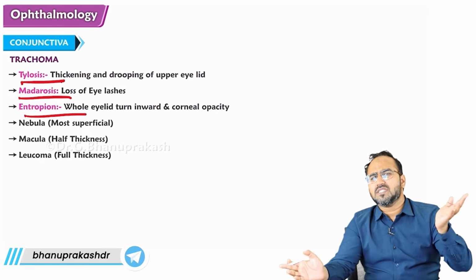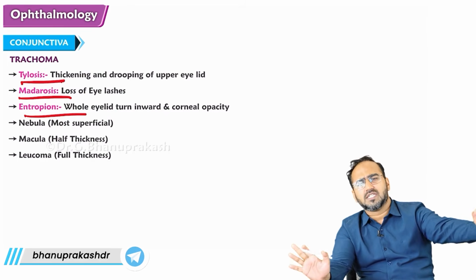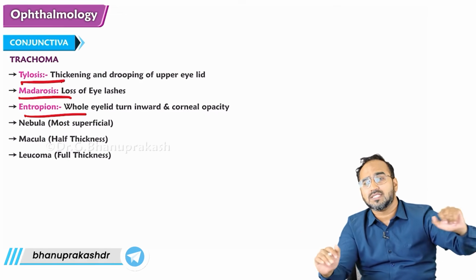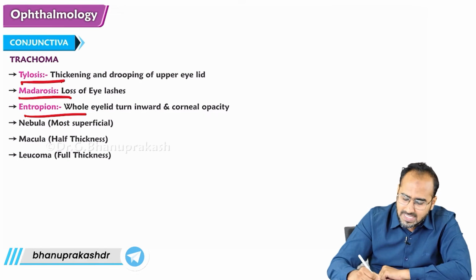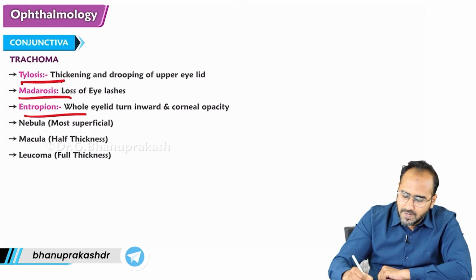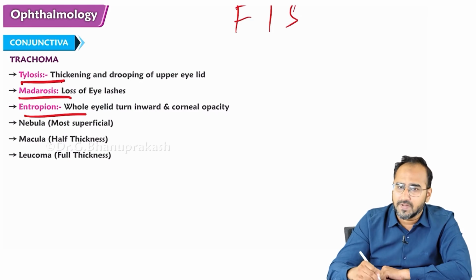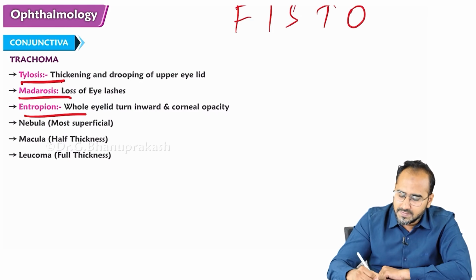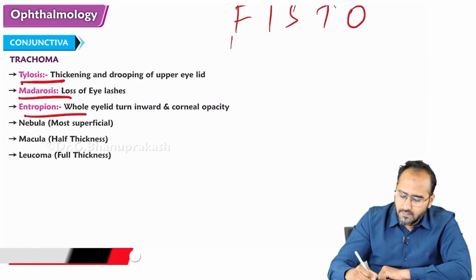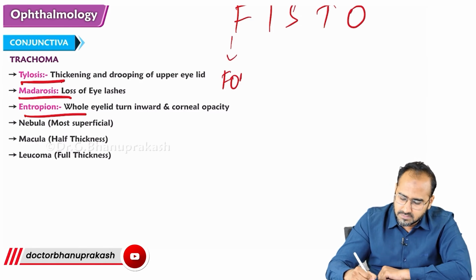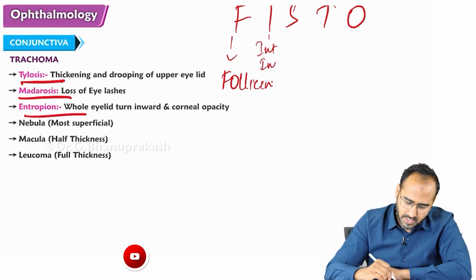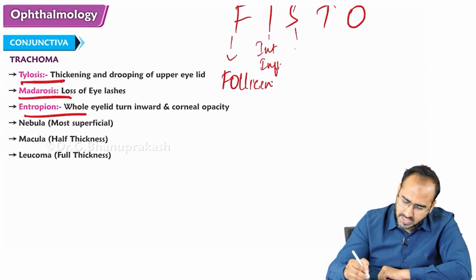As there were many features, WHO also gave a classification just to remember them. What is that classification for trachoma called? It is called FISTO classification. What does FISTO stand for? F stands for follicles. I stands for intense inflammation.